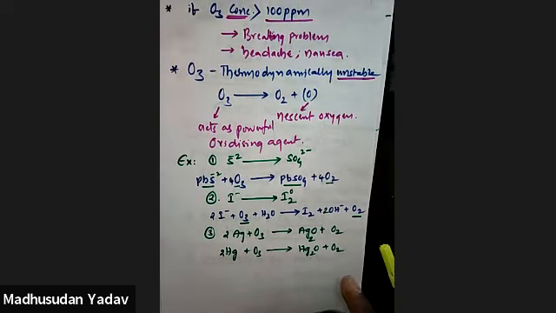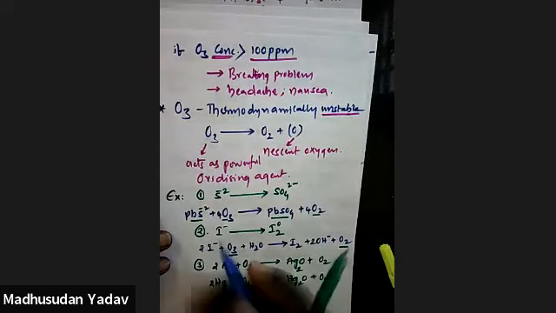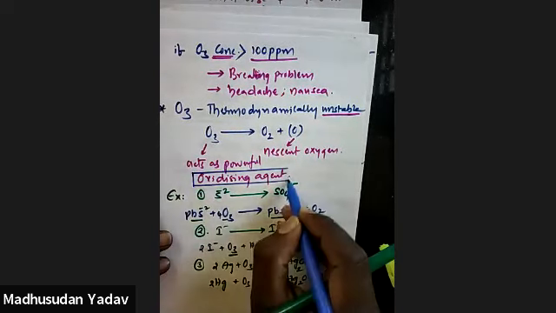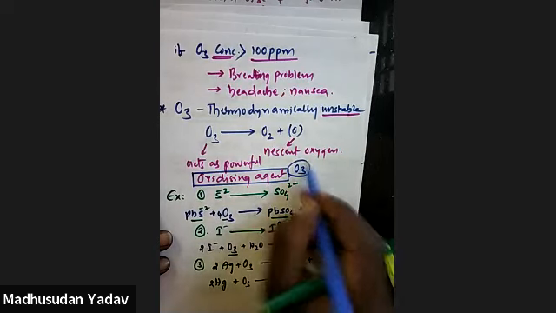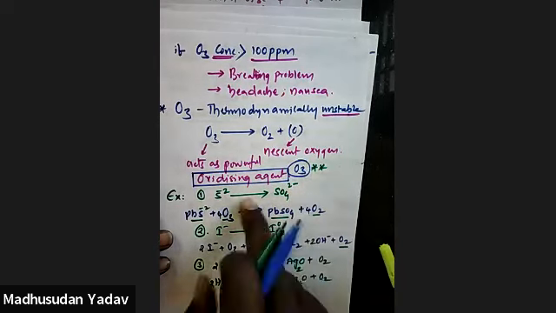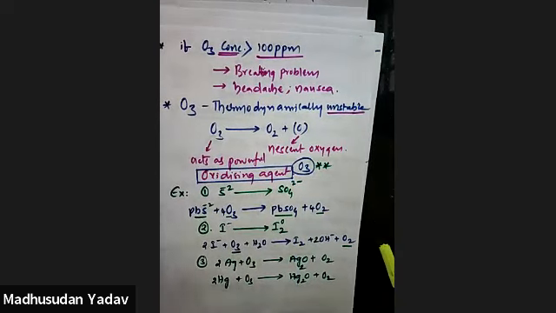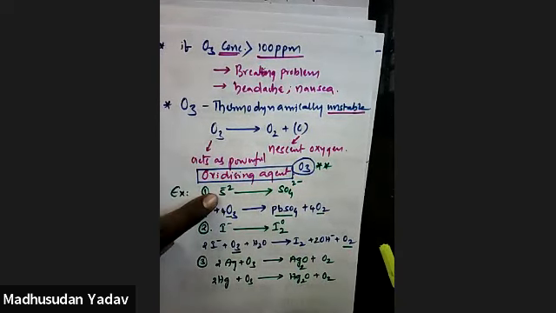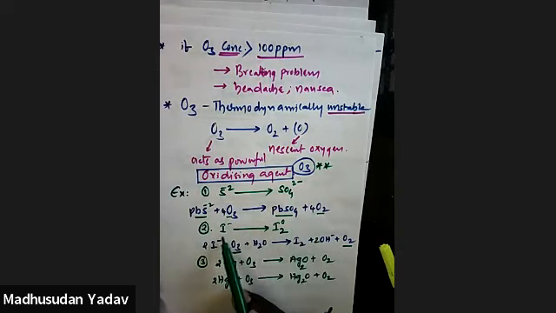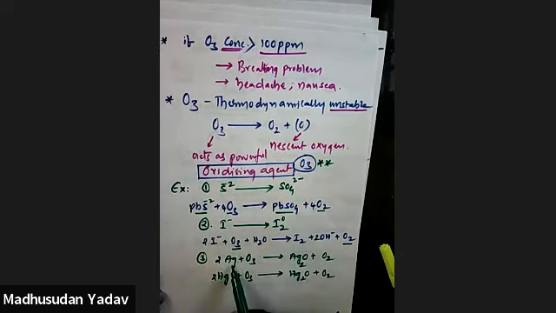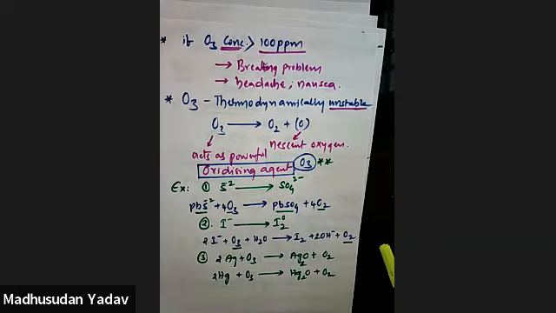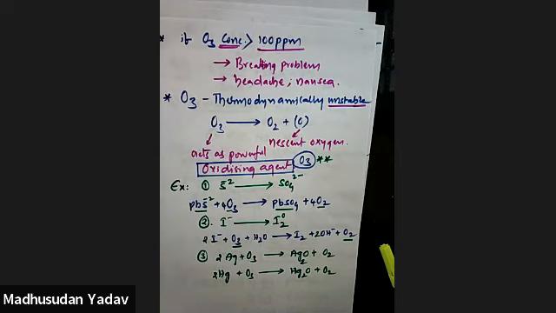So this is how ozone is acting as a powerful oxidizing agent. For that, the examples are here. Ozone is a powerful oxidizing agent. Sulfides are converting into sulfates. Iodides are converting into iodine. Simple metals are converting into their metal oxides, by addition of oxygen. So it is oxidation, right? So this is about ozone's chemical properties.